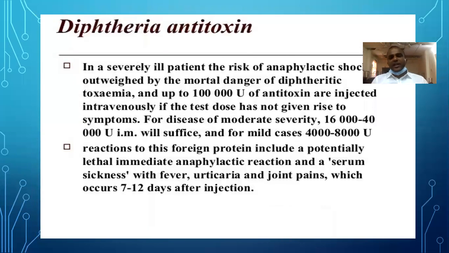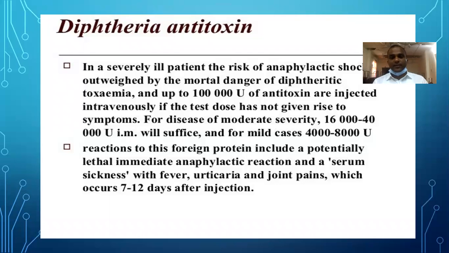Next is diphtheria antitoxin, which is available. The doses are different. In mild cases, it can go to 4,000 to 8,000 units. In severe cases, it will go to 16,000 to 40,000 units. But be well prepared. You should be ready to face the lethal complications, that is anaphylactic reactions and serum sickness. The specialty here is that you can see the serum sickness after 7 to 14 days